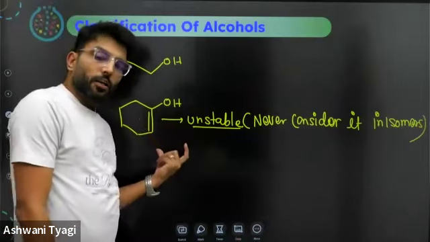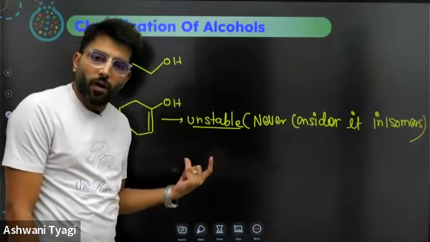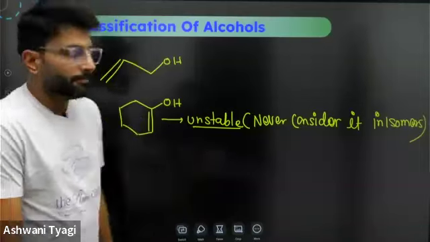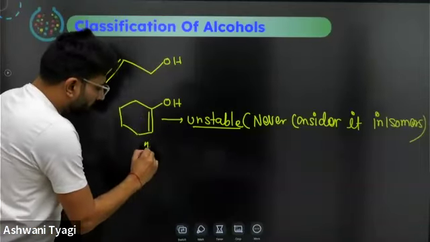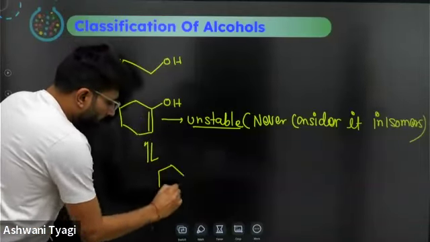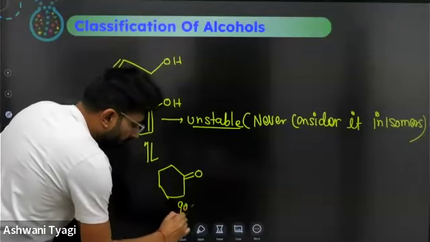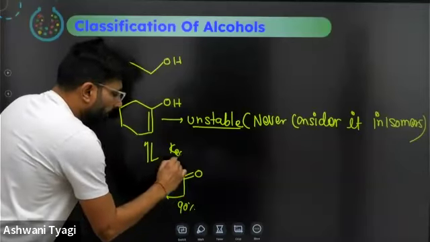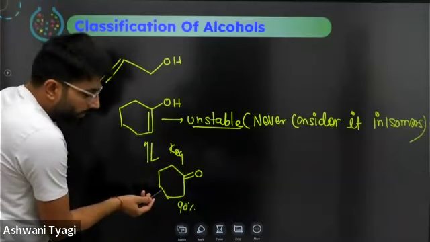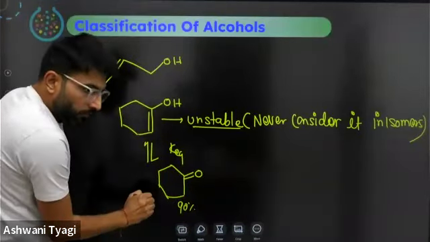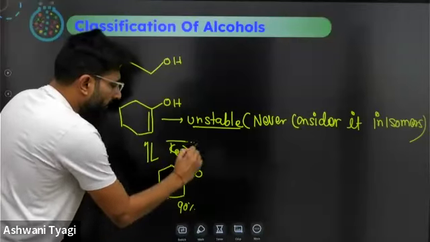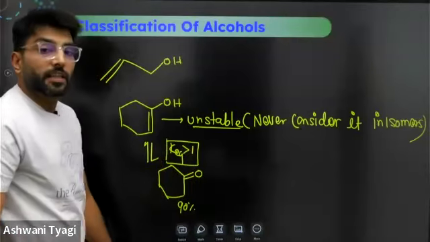Never consider vinylic alcohol, because these are enolic forms which exist in equilibrium. In equilibrium, it will form a ketone, and this will be nearly 90%. So K equilibrium for the forward reaction will be greater than 1.